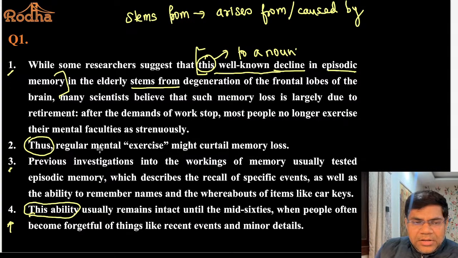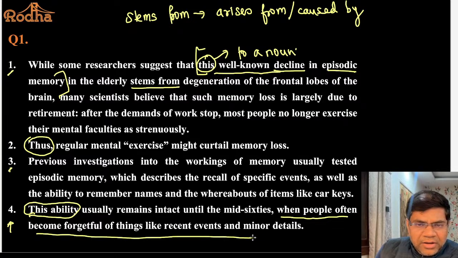It says here, this ability usually remains intact until the mid-60s when people often become forgetful of things like recent events and minor details. So what starts after the mid-60s? People become forgetful of things like recent events and minor details. They become forgetful. So can I say this becoming forgetful is the decline?